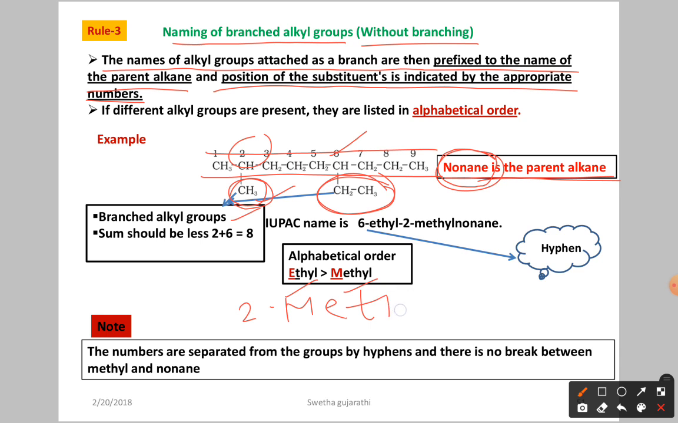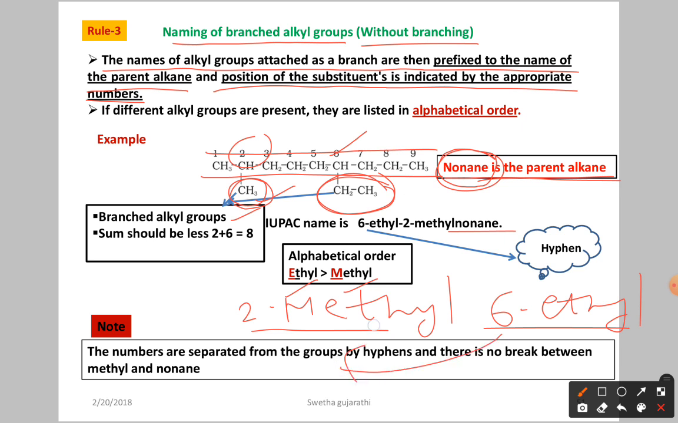So we have 2-methyl and 6-ethyl. In the nomenclature the parent chain is nonane. Now do we write 2-methyl 6-ethyl first, or 6-ethyl 2-methyl? Which one do we write first? For that you have to follow alphabetical order. In alphabetical order, ethyl starts with E and methyl starts with M, so E comes first. So you have to write ethyl first, then methyl.